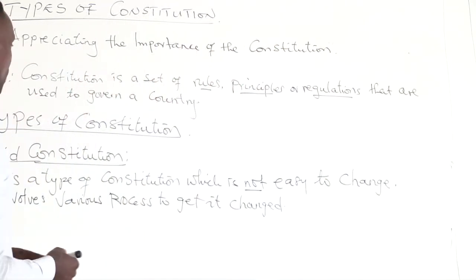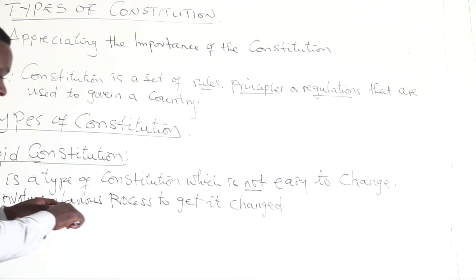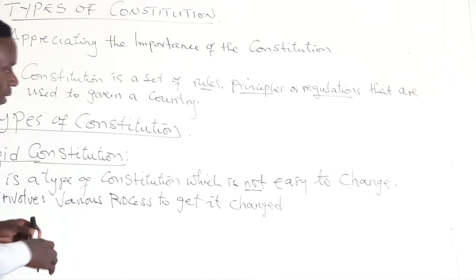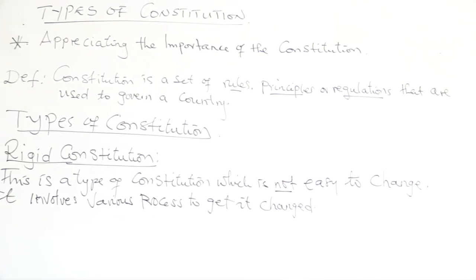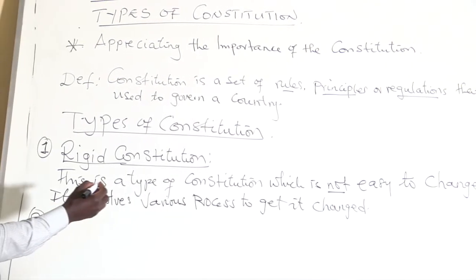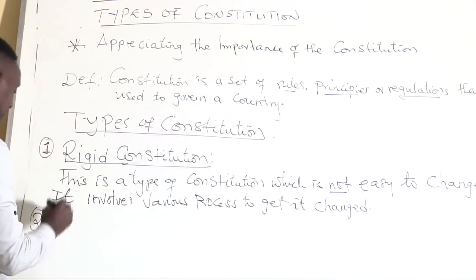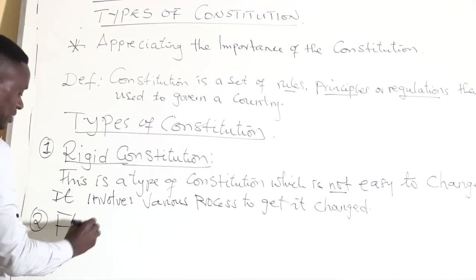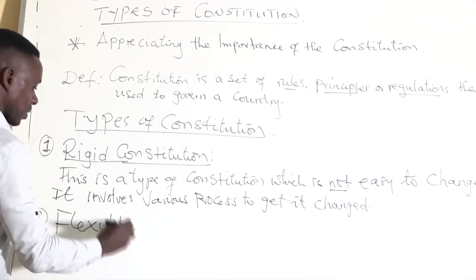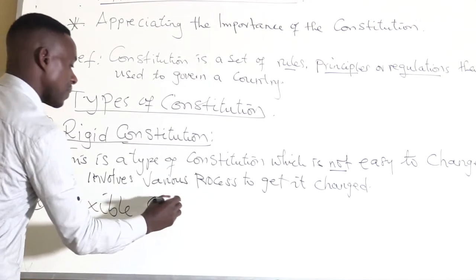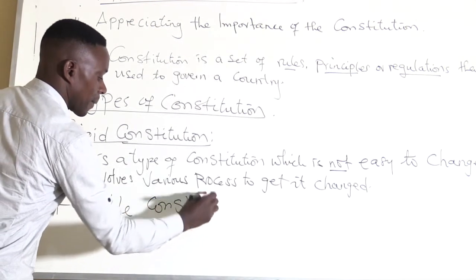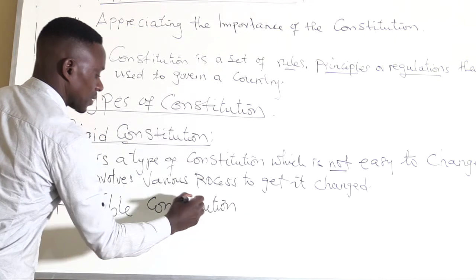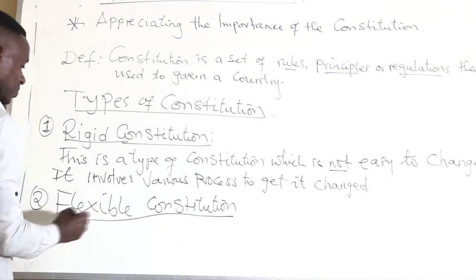Right, now the second one. I'll have to wrap up, but I'll just write it here. The second one is the flexible constitution. It is the opposite of the other one. What is this flexible constitution?